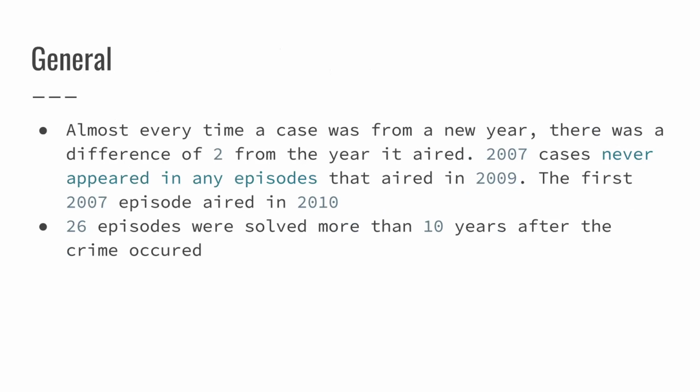And just some general things, so almost every time a case was from a new year, there was a difference of 2 from the year it aired. And 2007 cases never appeared in any episodes that aired in 2009. The first 2000 episode aired in 2002. Basically what I'm saying is that when the show started airing in 1999, I started seeing cases from 1997. That never happened with 2007. And 26 episodes were solved more than 10 years after the crime occurred.